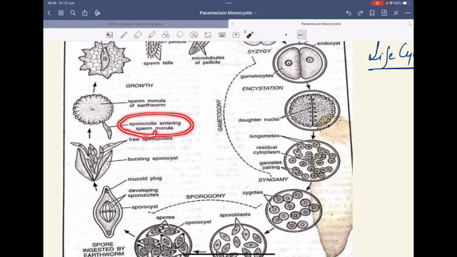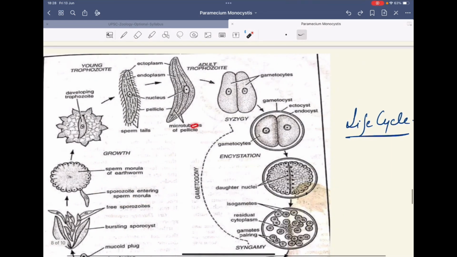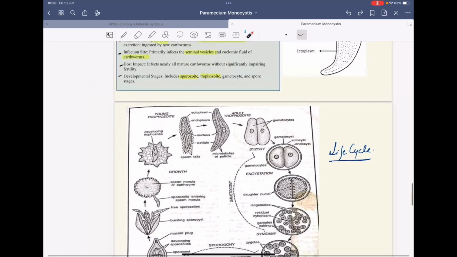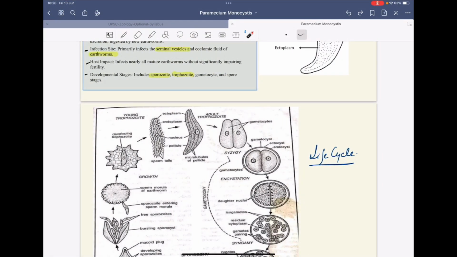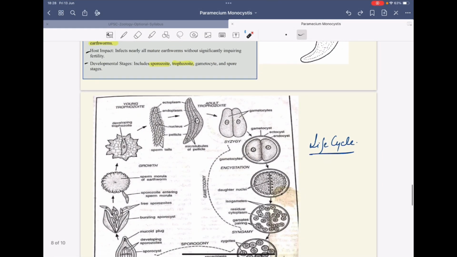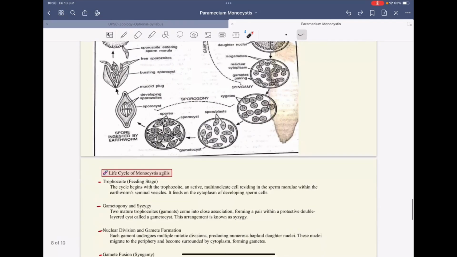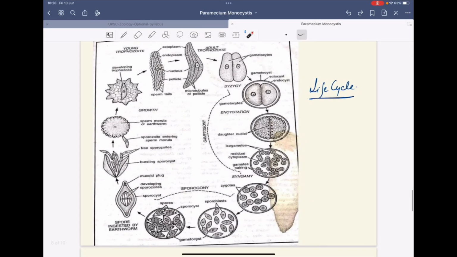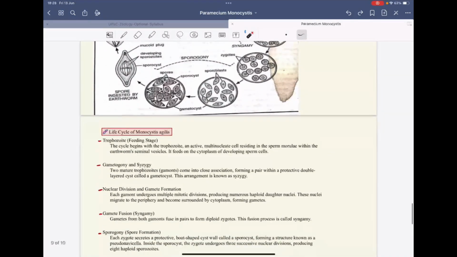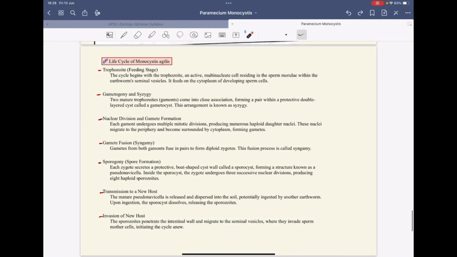They feed on the cytoplasm of the sperm and develop into the young sporozoite, and then they form the young trophozoite and the adult trophozoite. From that, it will further develop into the adult. So this is the whole life cycle of Monocystis. If you see the steps, first of all, the trophozoite is the feeding stage. It resides in the multinucleate cells, that is the sperm morula, and it's active.